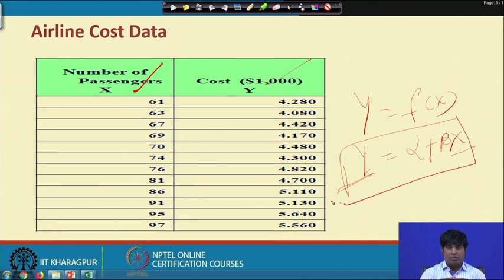As a result, if the number of passengers is lower, then by default cost will be high, and the moment passengers are high, the cost will decline considerably. So, theoretically we have this kind of knowledge, but so far as mathematics or modeling is concerned, we would like to state that there is a negative relationship, or we can start with a positive relationship.